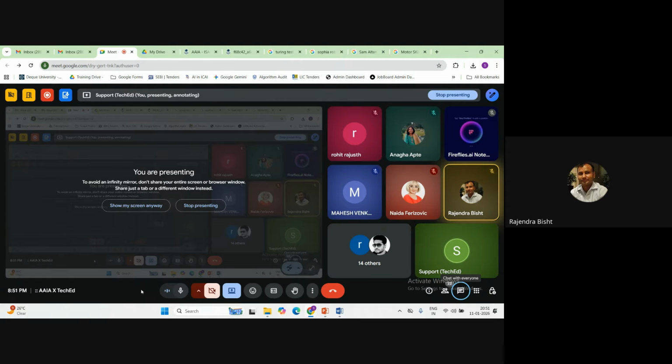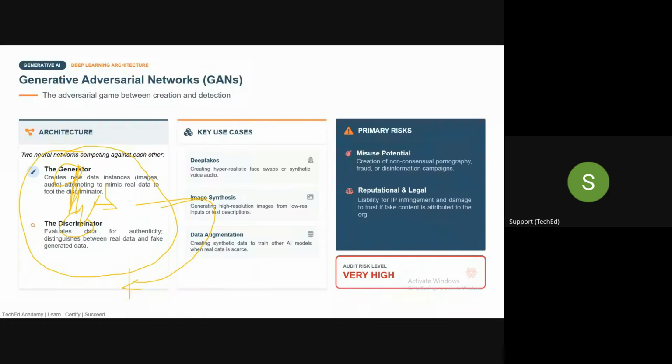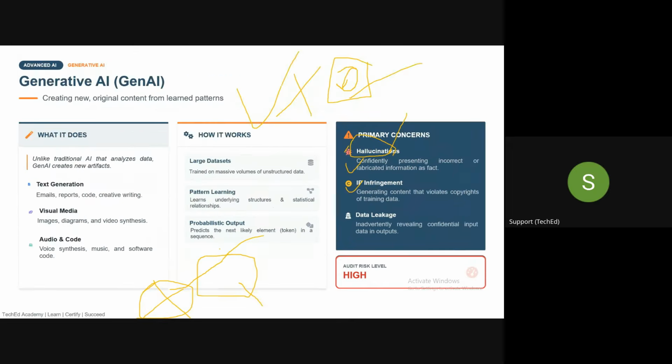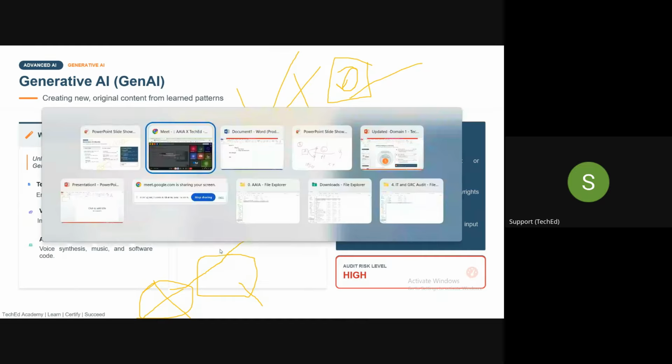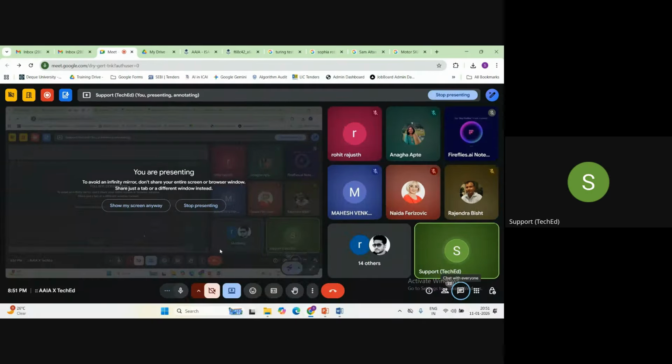Now, guys, the second problem, the biggest risk I'll say, with the Gen AI system is intellectual property infringement. I can give you a very classical example, guys. Do you know that OpenAI already has so many lawsuits filed against it in the US?